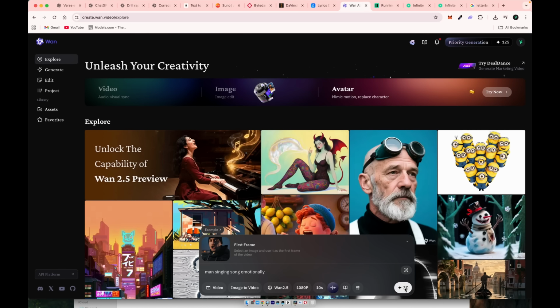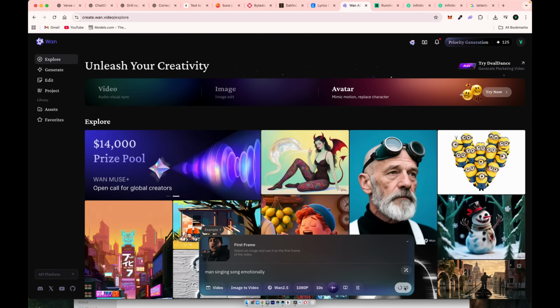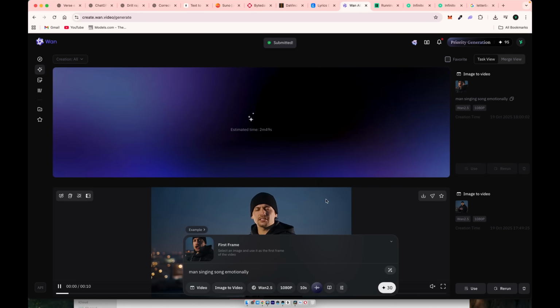You can also type a short prompt describing what should happen. In my case, it's simply singing. Finally, click Generate, and here's what we've got.